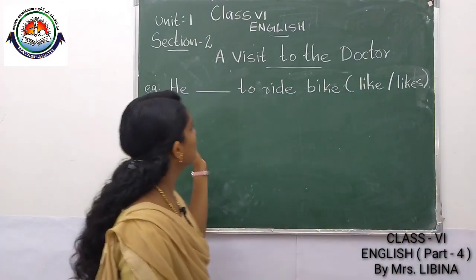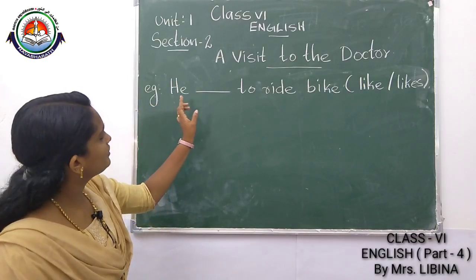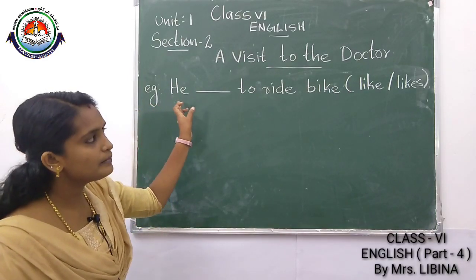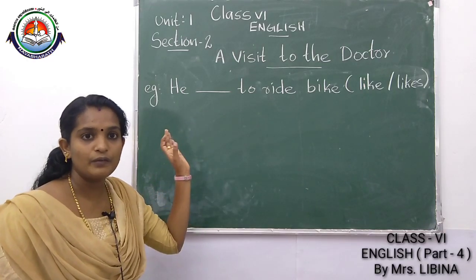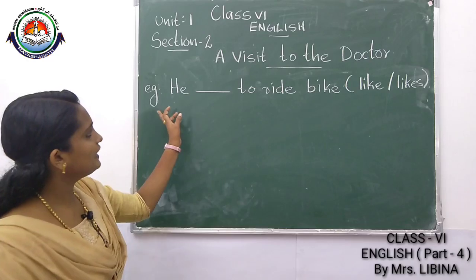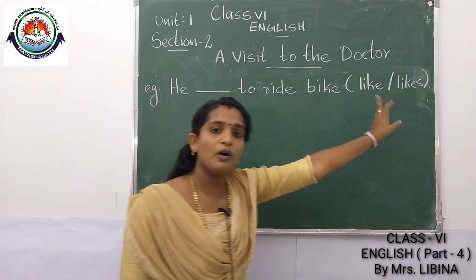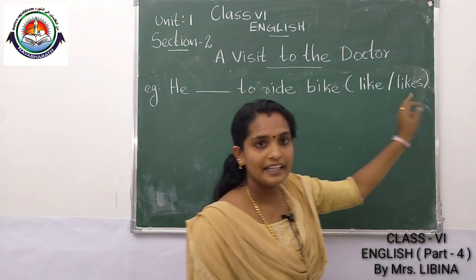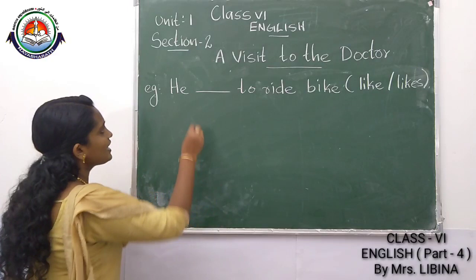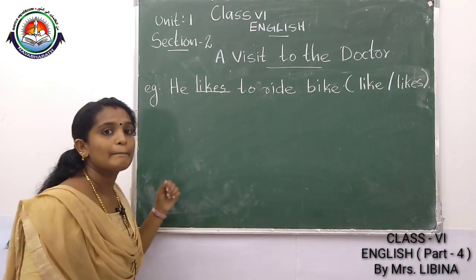Whenever we are using the singular verb, it will be in simple present tense. We will add s or es to the word. Then, he likes to ride bike. Like or likes, did you get it? I know all of you got the answer. Which answer did you get? Like or likes? Yes, your answer is correct. He likes to ride bike.